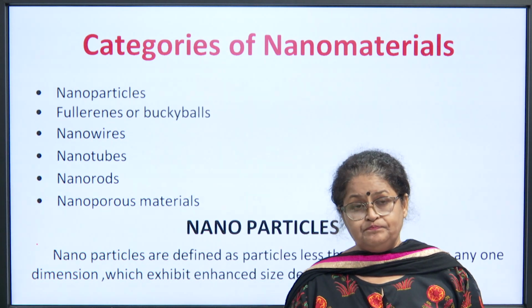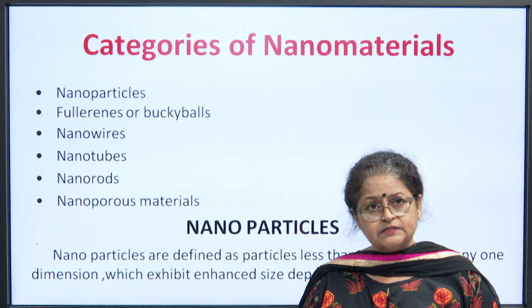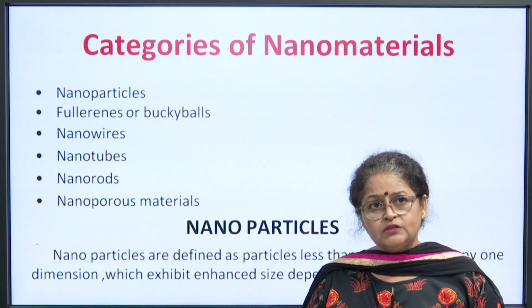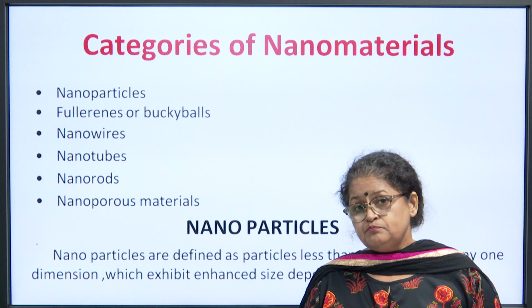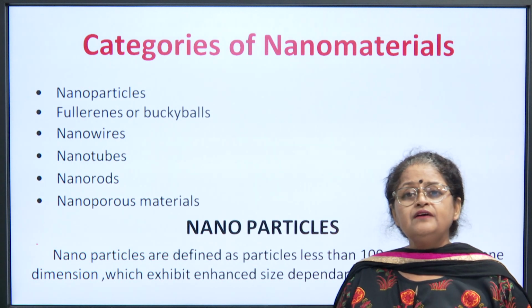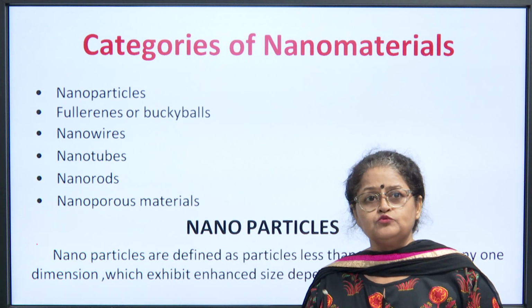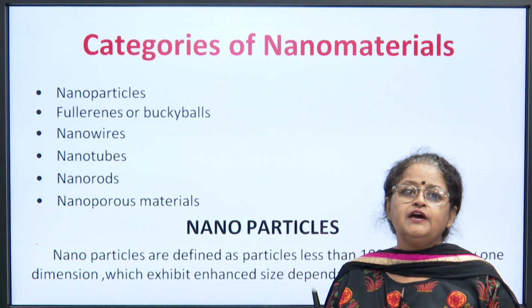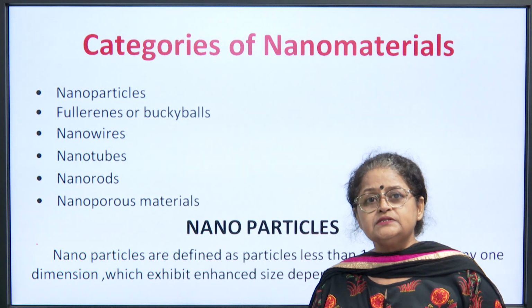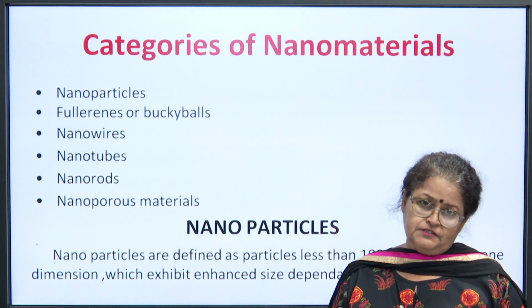The categories: nanoparticles are one of the very important particles. Then fullerenes or buckyballs, they are again a very important category of nanomaterial. We can have nanowires, nanotubes, nanorods, and nanoporous materials as well. So, let us take up nanoparticles first.